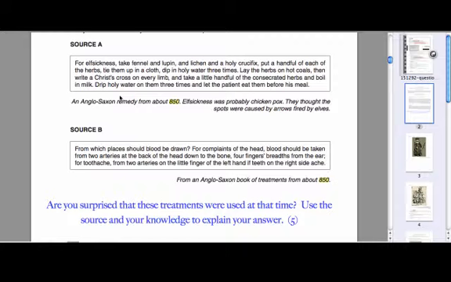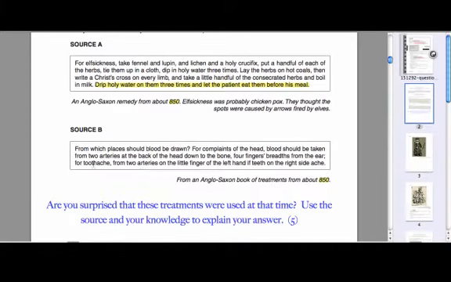Now, this is going to be surprising because it is a rather strange and wonderful approach to medicine. And you can take your pick, really. Remember, when we're working with sources, it's important to use quotes. So I would highlight here this bit in particular as a useful quote that I could use to say that I am surprised by this source because they're using quite strange treatments. I'm not making any reference to the date yet, I'm just thinking this is rather strange.